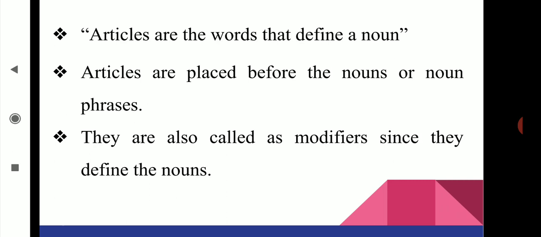For example, a vase of roses. When you hear this, you can understand that it has a meaning. But when we add, there is a vase of roses under the table, now it becomes a meaningful sentence, or it makes a complete sense, isn't it? So this can be an example for a noun phrase. So articles are used before the nouns as well as noun phrases.